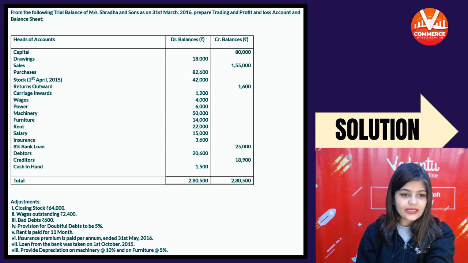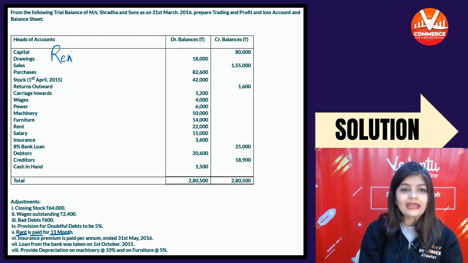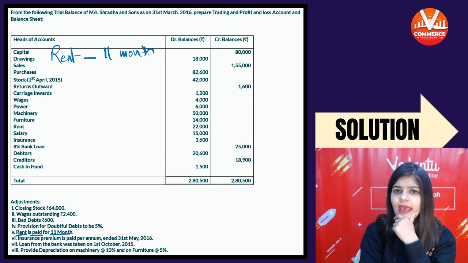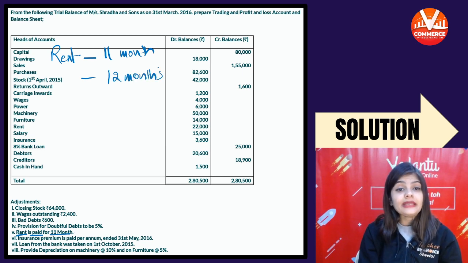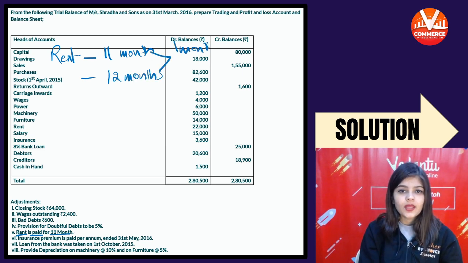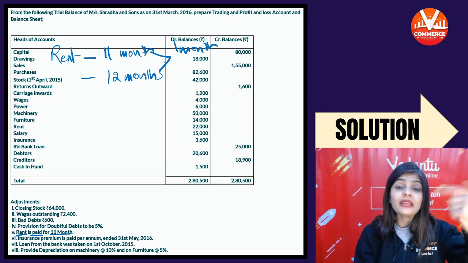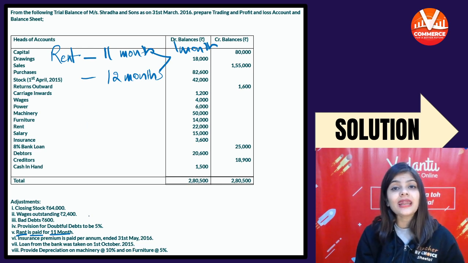Coming on to the next adjustment. Next adjustment is rent is paid for 11 months. Now, this one is a little new for you. How many months are there in a year? कितने महीने होते हैं? 12 months. There are total 12 months. It means 1 month rent is outstanding. 12 महीने होते हैं और हमने कितने महीने का पे किया है? 11 महीने का. It means 1 month rent is outstanding.